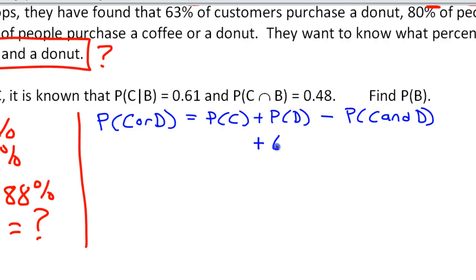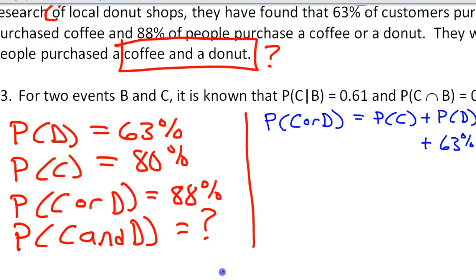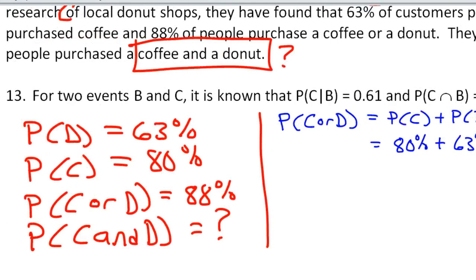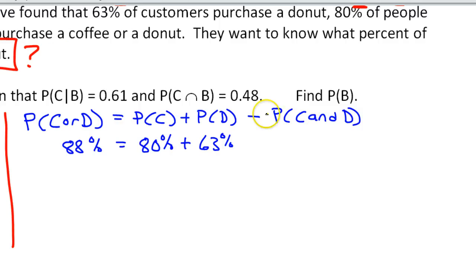Okay, 63%. All right, probability of C, 80%. Okay, the probability of C or D, 88%. Okay, so the only thing we don't know is the probability of C and D.